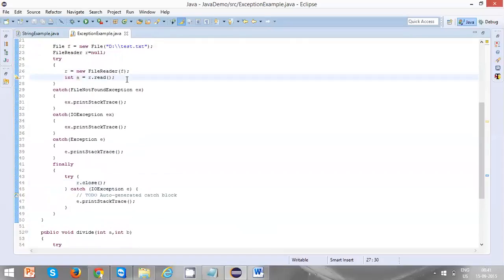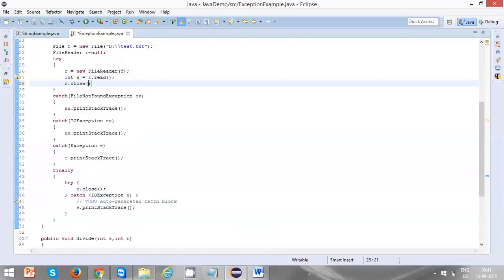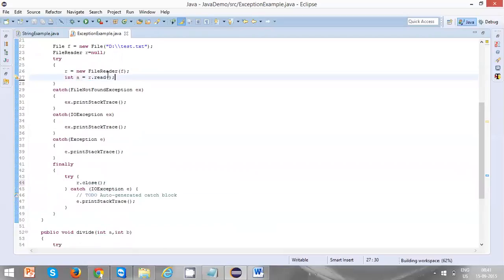If you try to do r dot close here itself, why are you doing it in finally, why can't you do it here itself? If at this moment an exception is thrown, this piece of code will never be executed and will never close the file. So whatever happens, I want to close the file by using r dot close. That's the reason I'm defining it in finally. When I'm trying to close that, the compiler again asks me to handle the exception, so I handle this exception. So that's about exception.